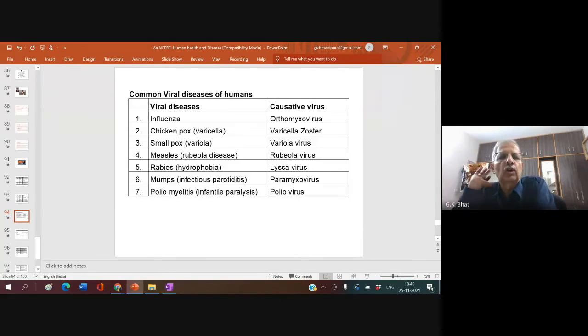Have the screenshot of this. Common viral diseases of humans. You must know which disease is caused by which particular virus. Influenza is caused by orthomyxovirus, chickenpox by varicella zoster, smallpox by variola virus, measles by rubeola virus, rabies by lyssa virus, mumps by paramyxovirus, poliomyelitis by poliovirus. These are different viral diseases of humans. Clear? Understood? Now we shall see another one.